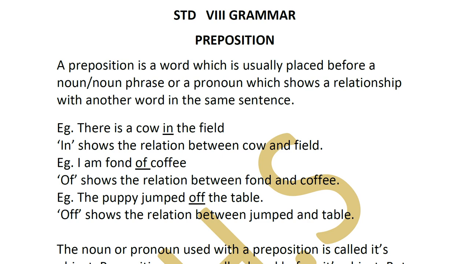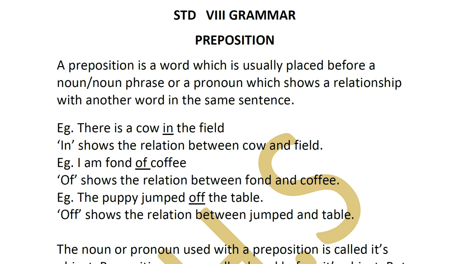So everywhere you see there will be a noun or a pronoun, and something else, and the preposition will be telling you the relation between the noun or the pronoun and the other thing, maybe another noun or a pronoun, or as you see in the third example, maybe an action, a verb. So between these two things, it is telling you what the relationship is.